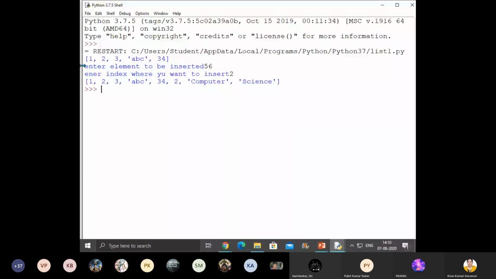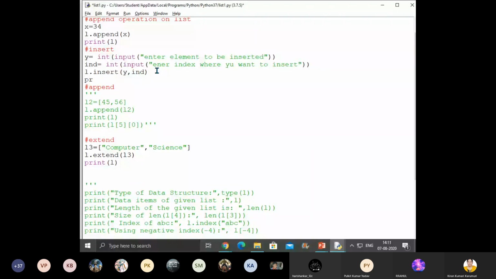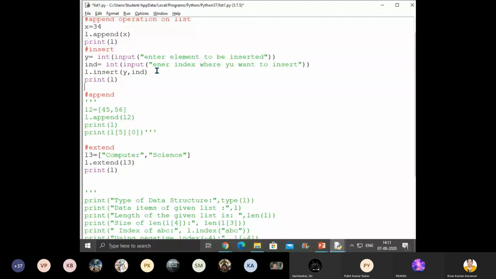Now you can see that 56 is not inserted. What happened? Yeah, inserted, but I have not displayed it, children. Now let me show you all other operations. Yeah, let me comment.